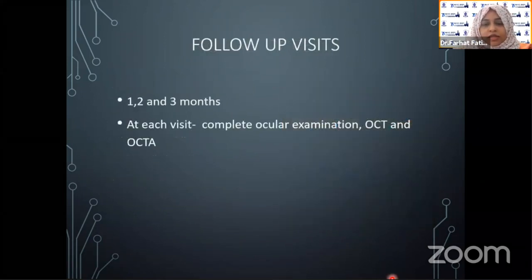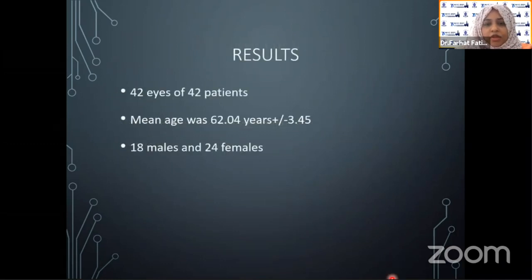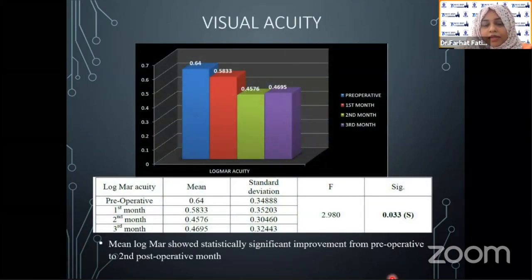in the macular thickness. The patient was followed up on first, second, and third months, and at each visit, we did a complete ocular examination, OCT, and OCTA. So we had 42 eyes of 42 patients, the mean age of around 62 years, 18 were males and 24 were females. We compared the visual acuity.